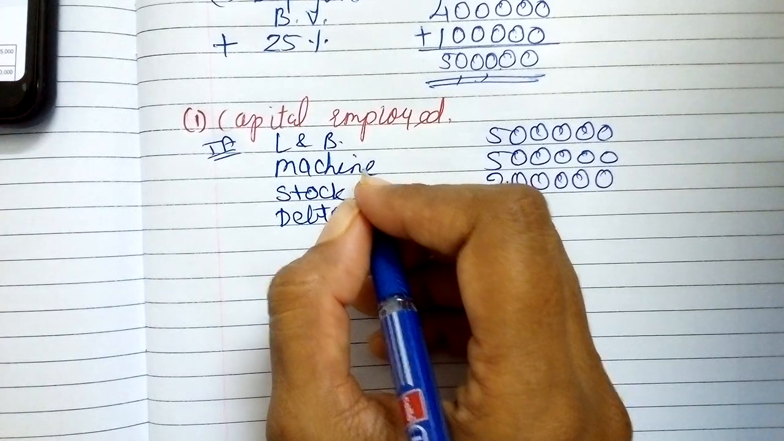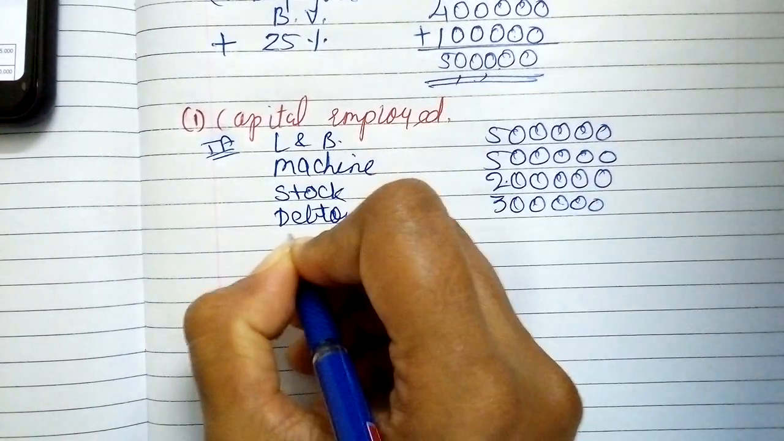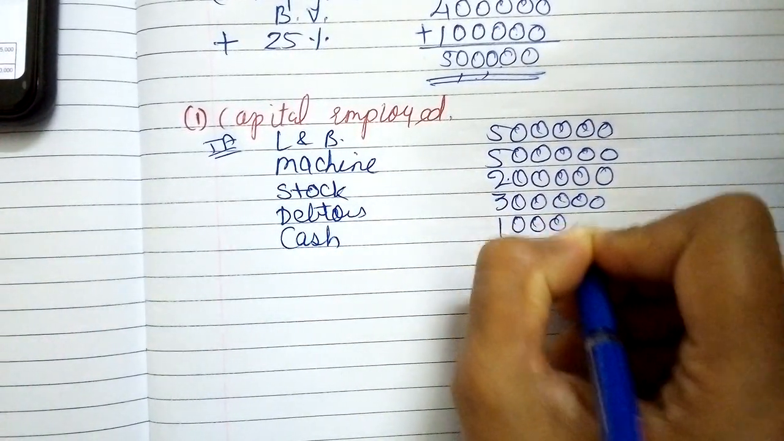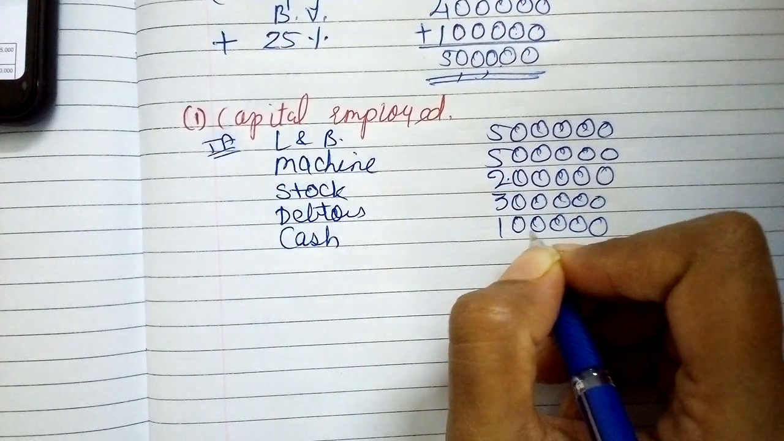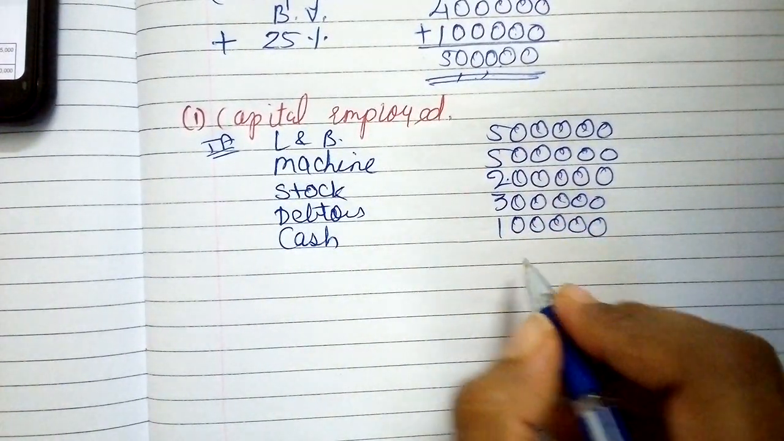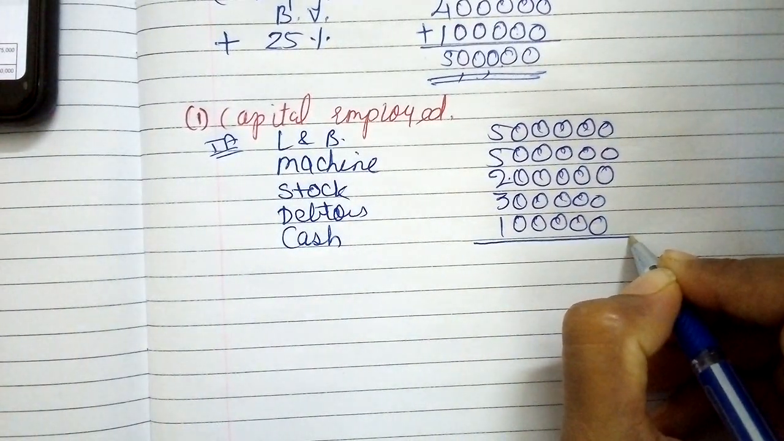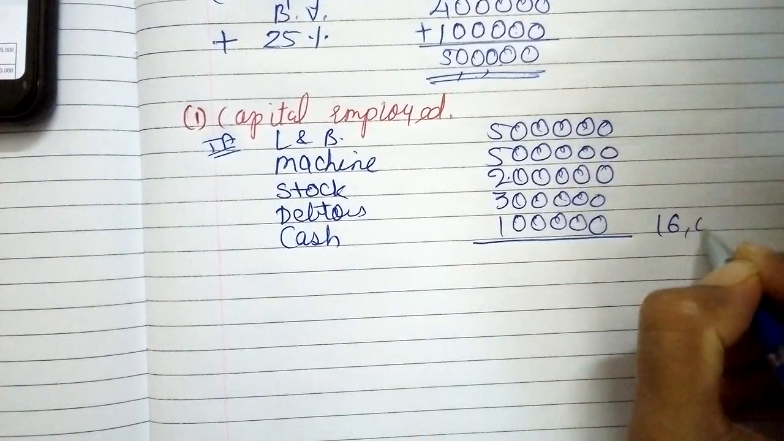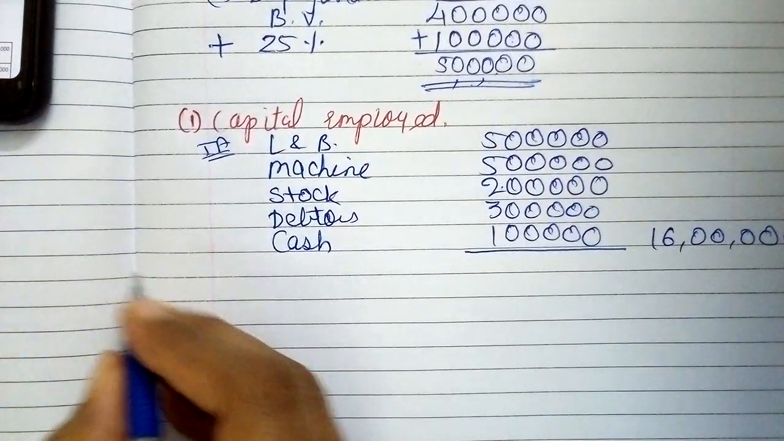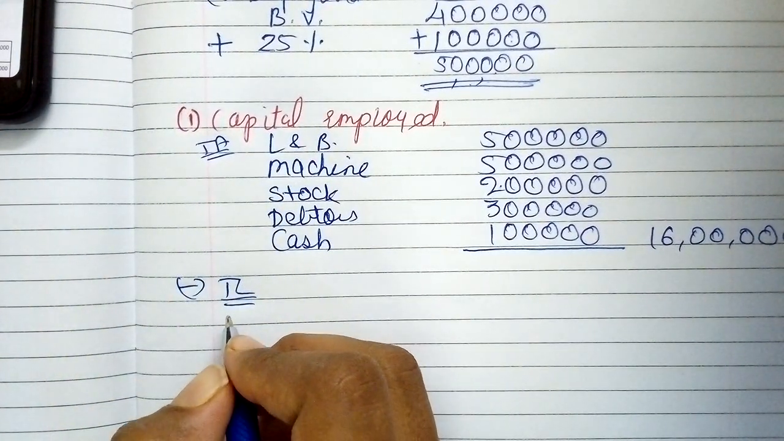Direct amount 3 lakhs. Then cash. Cash is 1 lakh. And the last item, that is preliminary expenses, that is our fictitious asset, so that is not going to be considered, right? So the total of asset will be 16 lakhs. So I am just writing this total over here, 16 lakhs. Alright. Now we need to deduct total liabilities from the same.